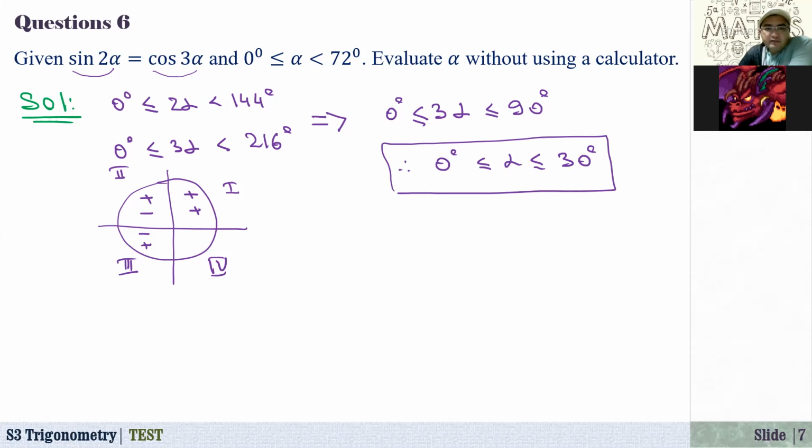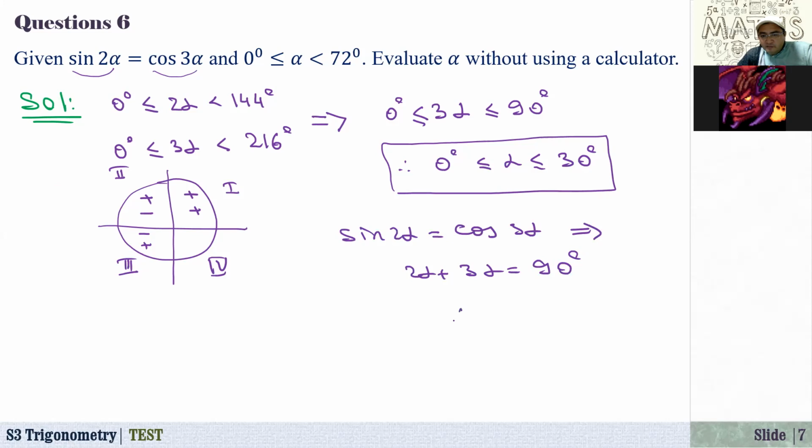Okay, so now since it is so, that means the sine of 2 alpha, that is between 0 and 60, and cosine of 3 alpha between 0 and 90. That means that both angles, 2 alpha and 3 alpha, are acute angles. And so since sine of 2 alpha is equal to cosine of 3 alpha, they are both actually acute, right? This implies that 2 alpha plus 3 alpha should be equal to 90 degrees. That means that these two angles must be complementary angles.